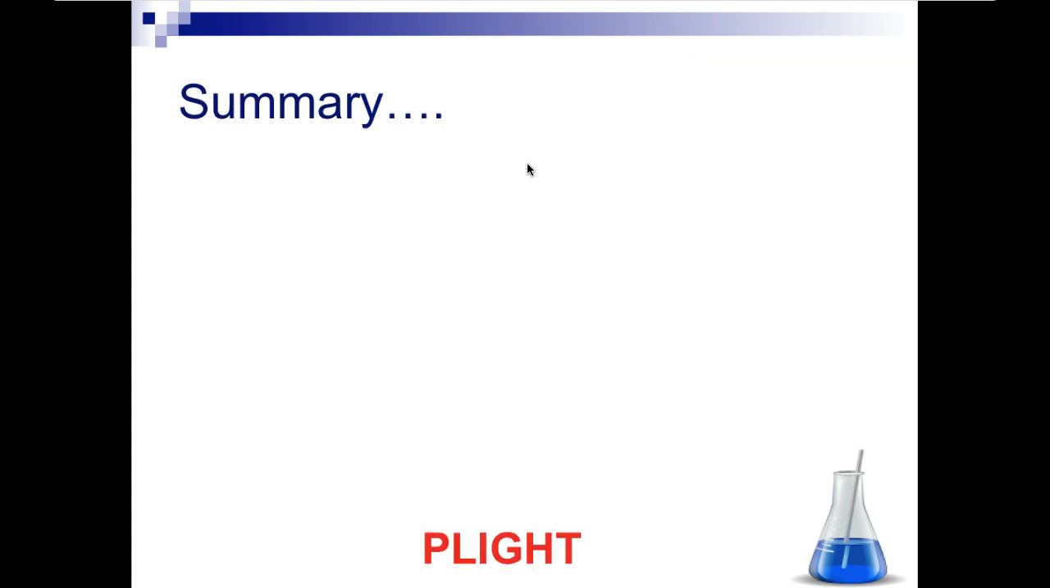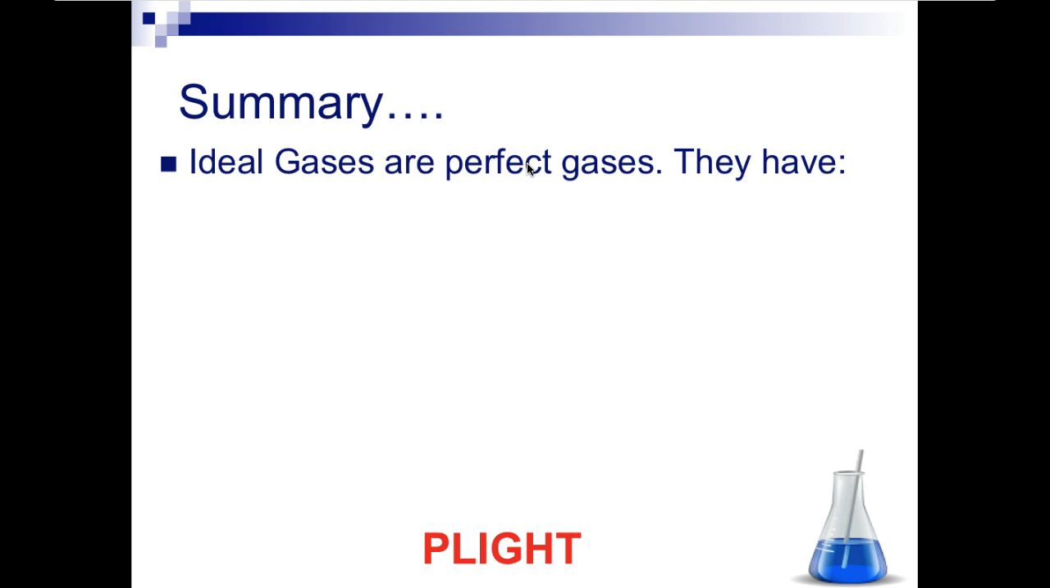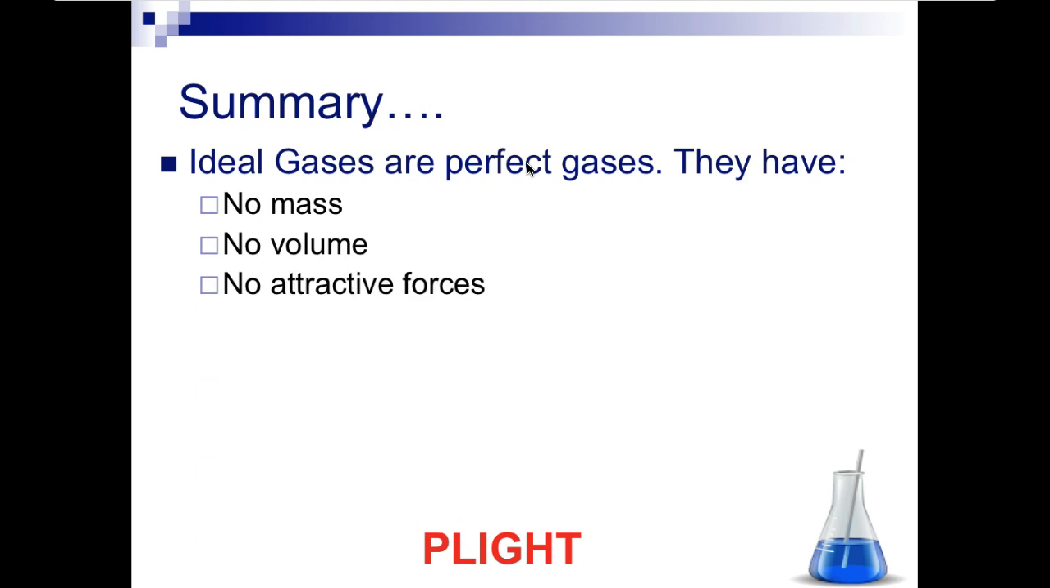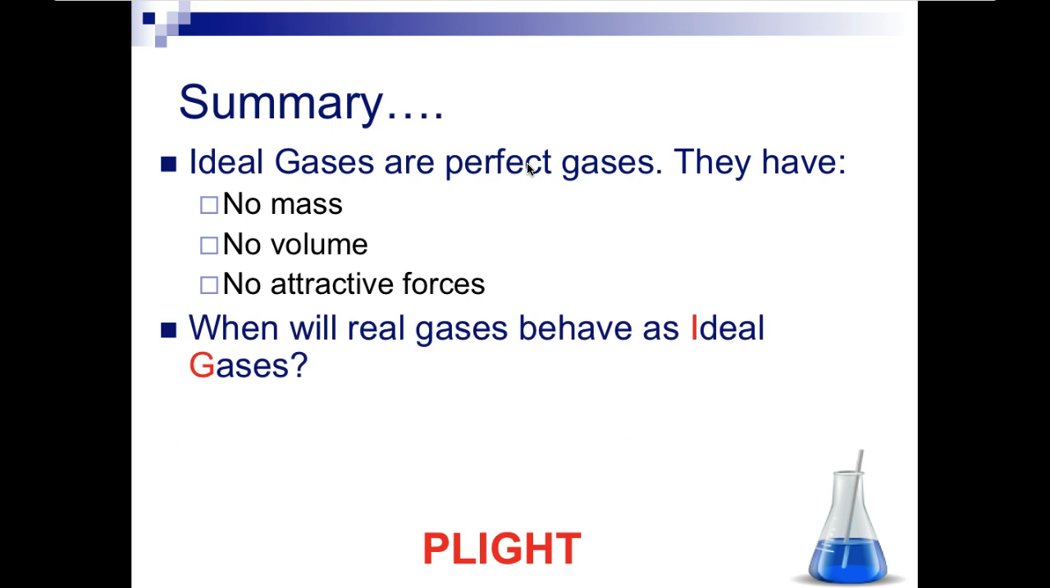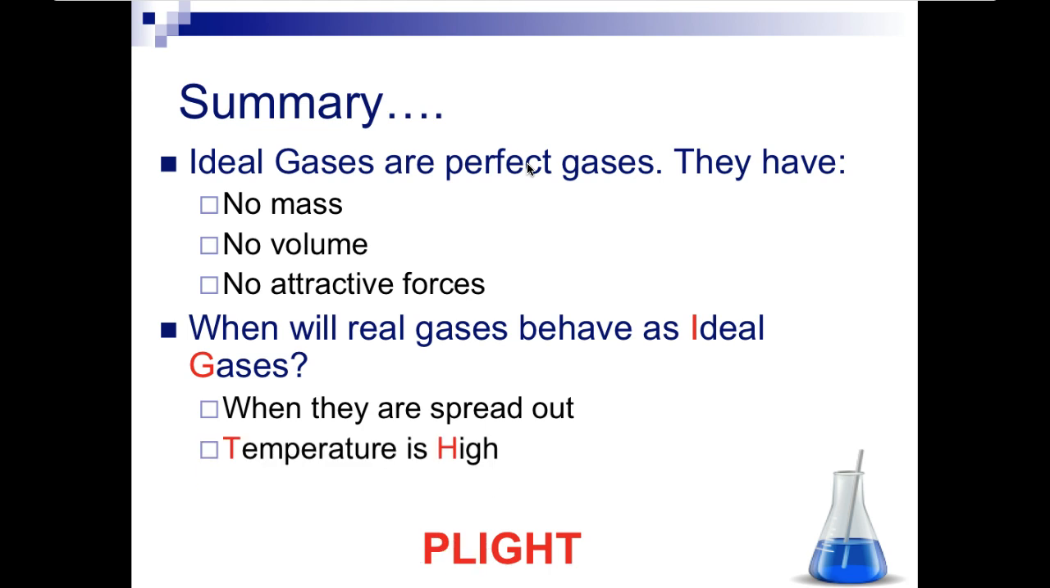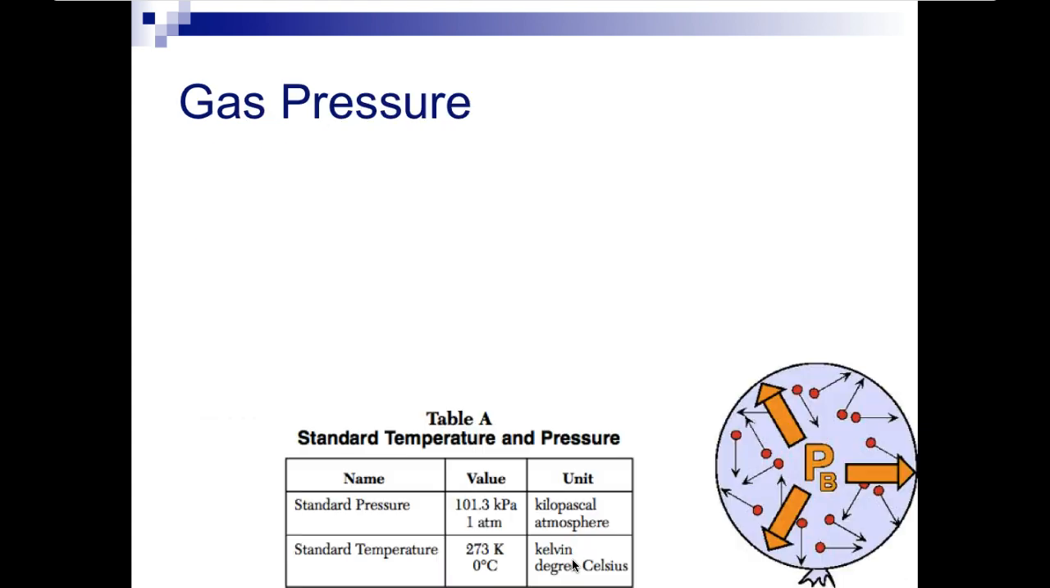So, summary. Ideal gases are perfect gases. They have no mass, no volume, no attractive forces that are going to make the molecules interact with one another. When will real gases behave as ideal gases? When they're spread out, when their temperature is high, and when their pressure is low. So I used to think of that as PLATH. So pressure is low, ideal gas, high temperature.